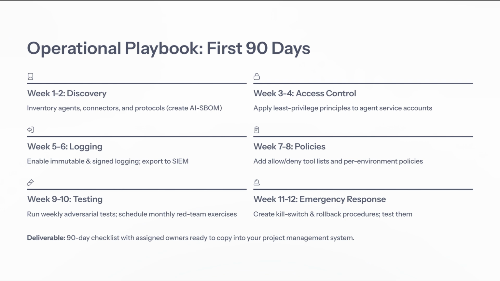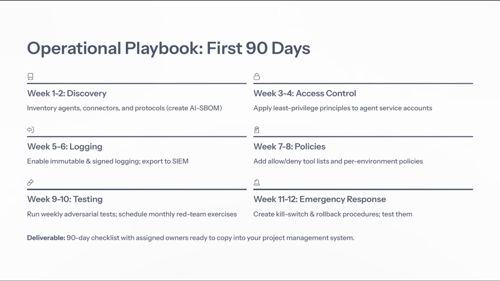This step is crucial for creating AI software bill of materials, or AISBOM, which gives us a clear understanding of our operational landscape. As we move into weeks 3 and 4, we'll apply least privilege principles to agent service accounts. This is essential for minimizing risk and ensuring that only necessary access is granted.